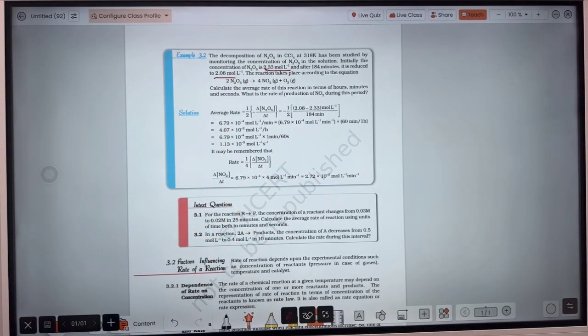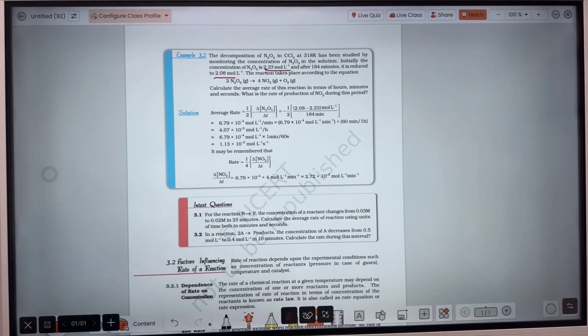Obviously N2O5 is a reactant, so the initial concentration will be more and the final concentration will be less. The time interval is 184 minutes. So you can calculate this in mole per liter per second, mole per liter per minute, and mole per liter per hour.